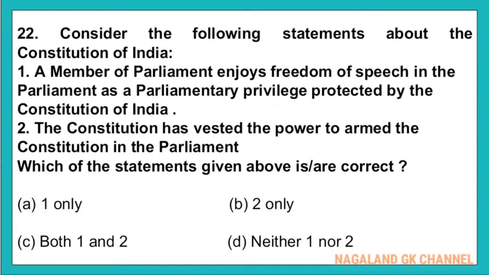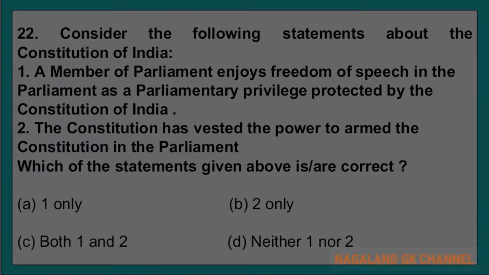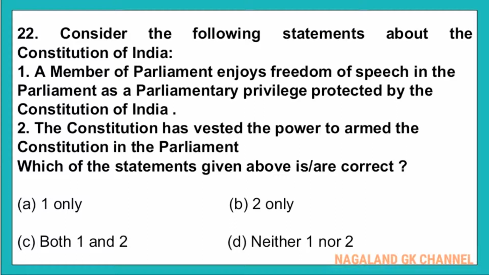Number 1. A member of parliament enjoys freedom of speech in the parliament as a parliamentary privilege protected by the Constitution of India. Number 2. The Constitution has vested the power to amend the Constitution in the parliament. Which of the statements given above are correct? And here, the correct answer is option number C. That is, both 1 and 2.